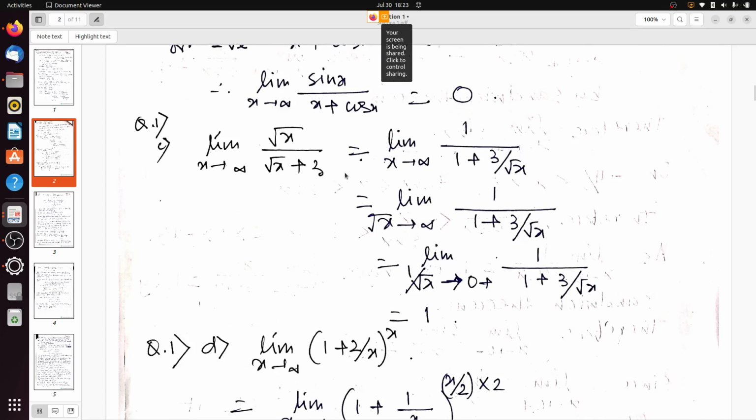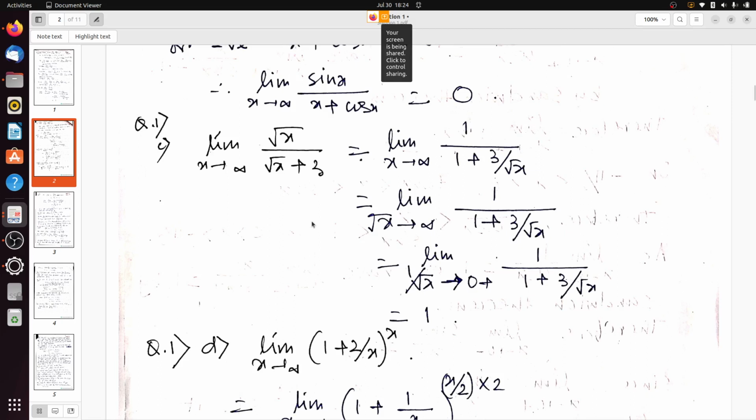Next we move quickly to question number 1c, limit x tends to infinity root x by root x plus 3. Once again, if x tends to infinity, root x also tends to infinity. So we will divide by root x, and in the numerator we get root x divided by root x, which is 1, and in the denominator it will be 1 plus 3 by root x.